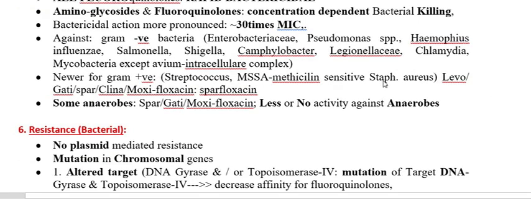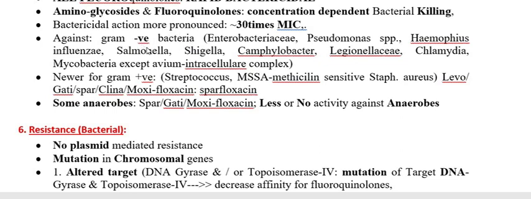Now, as I earlier mentioned, this group is mainly active against gram-negative bacteria and mainly the aerobes. Usually, gram-negative anaerobes are not susceptible to the fluoroquinolones; I mean, gram-negative anaerobic bacteria are usually resistant to fluoroquinolones.